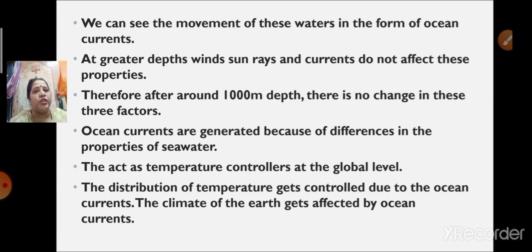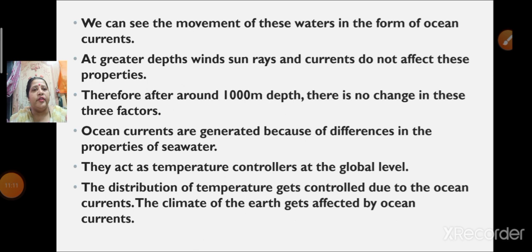Ocean currents are generated because of differences in the properties of seawater. Which properties am I talking about? Temperature, salinity and density. When there is a difference in these properties, then only are ocean currents generated. Now, these ocean currents act as temperature controllers at the global level.